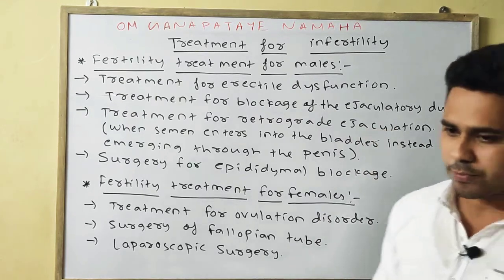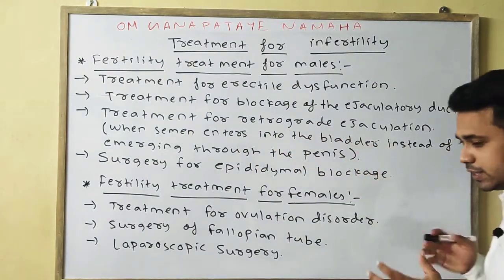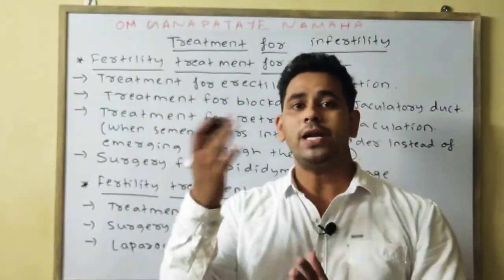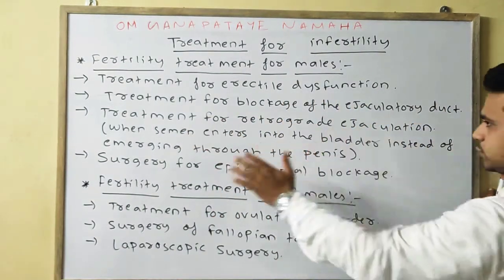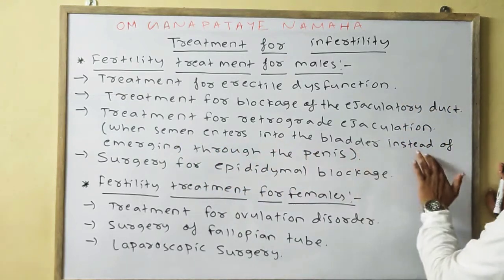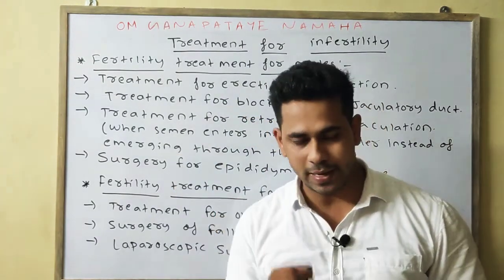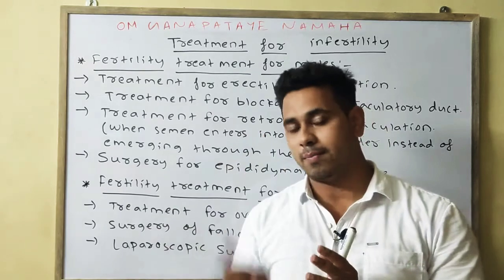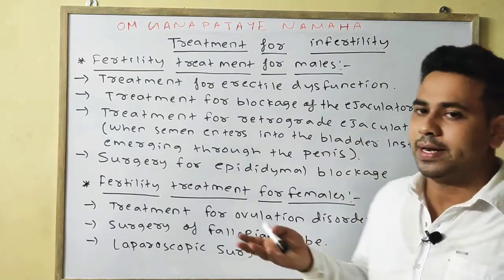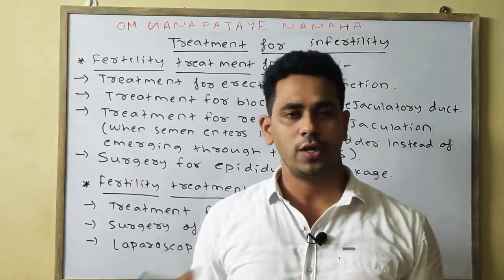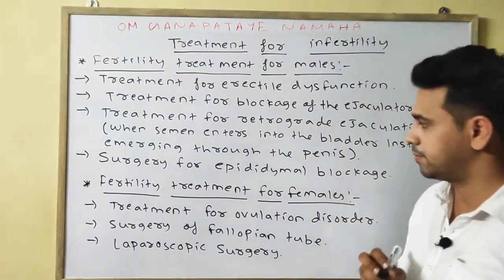What is retrograde ejaculation? It means that during ejaculation the sperm enters into the bladder instead of entering into the penis. That is what I have written as C. Treatment for retrograde ejaculation means what? When semen enters into the bladder instead of emerging through the penis. We know that during ejaculation the semen normally passes through the penis, but if it enters into the bladder instead, that condition is known as retrograde ejaculation, and by treating it we can also eventually help in the treatment of male fertility.